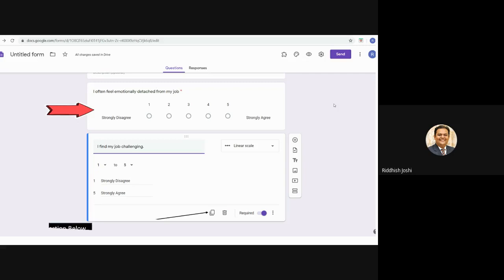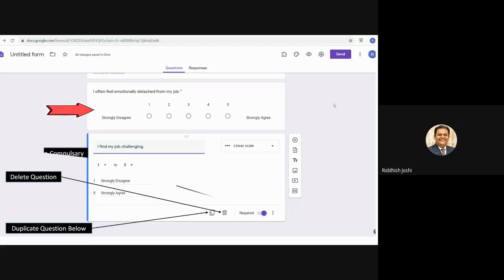Then I can add a second question: I find my job challenging. I don't need to write strongly disagree, strongly agree every time. I can simply use this tab to duplicate my question below. I will click on this tab, and the same question will be duplicated. Then I only change the statement. Rest all the settings will automatically be there. Suppose by mistake I add some wrong question, I have the option to delete the question also, and I want my respondent to answer all the questions which I ask in my questionnaire. Then simply he can click.